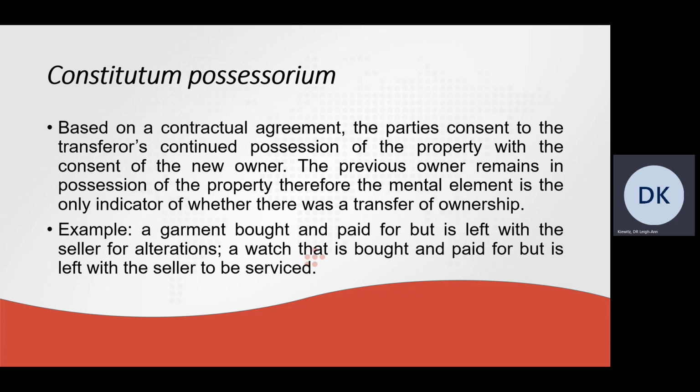An example illustrating Constitutum possessorium is a garment bought and paid for, but you leave the garment with the seller in order for the seller to make alterations to the garment. Or if you've purchased a watch and you've paid for it, but you leave it with the seller in order for the watch to be serviced. Those examples constitute Constitutum possessorium.